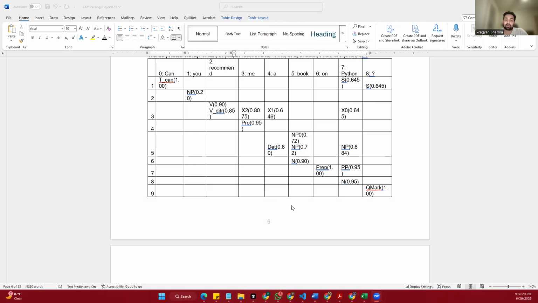Now we look at the core verb phrase, recommend me a book. First, recommend me is parsed using the rule for a ditransitive verb followed by a pronoun. Then we add a book to complete the second object. At this point we successfully form a verb phrase that means recommend me a book. We then combine this with on Python to complete the full action, recommend me a book on Python.